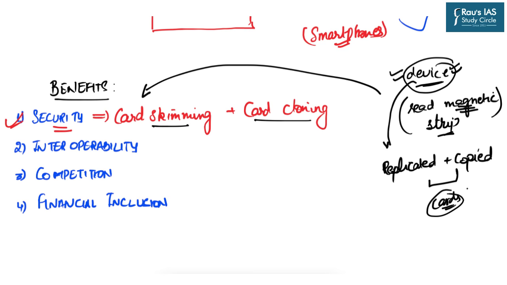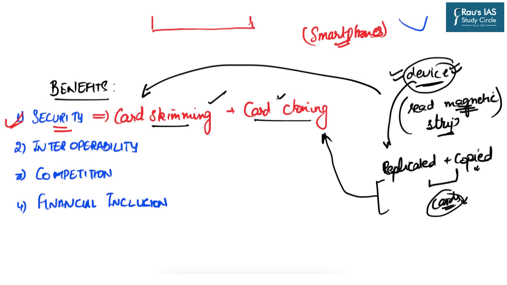Now that means that all the details which are present in your cards have been copied to some other card, and this practice is known as card cloning. But the important thing is that both these practices, that is card skimming as well as card cloning, take place once you have entered your ATM cards.